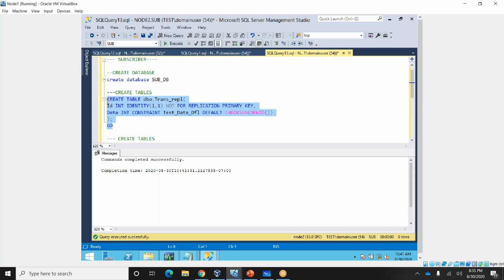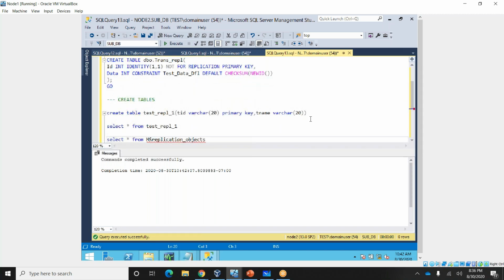See, here I'm creating just tables. I am not inserting any data. On the publisher side, I have inserted some data into one of the tables. But here I'm not doing anything, just creating the tables. So I'm creating two tables here.